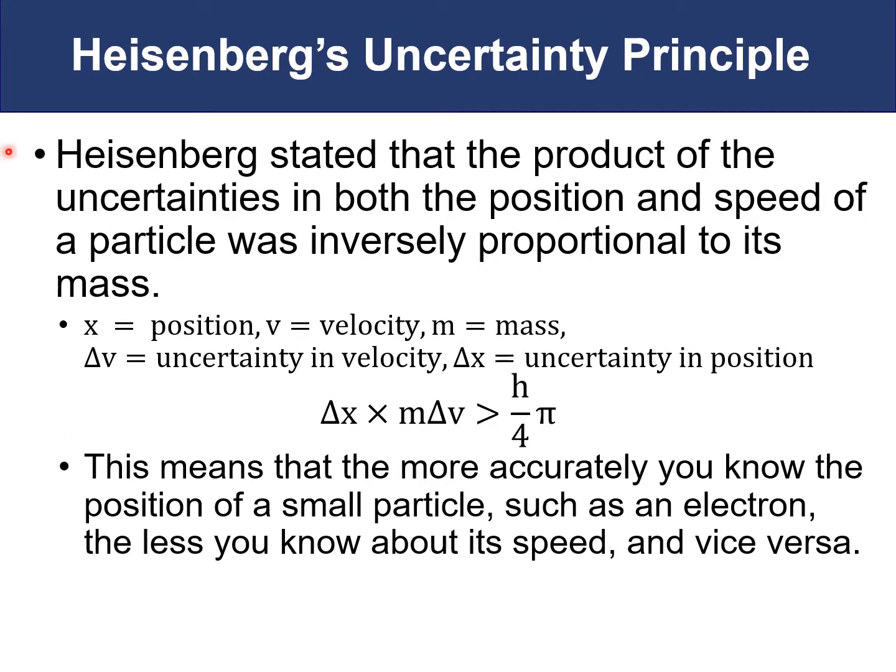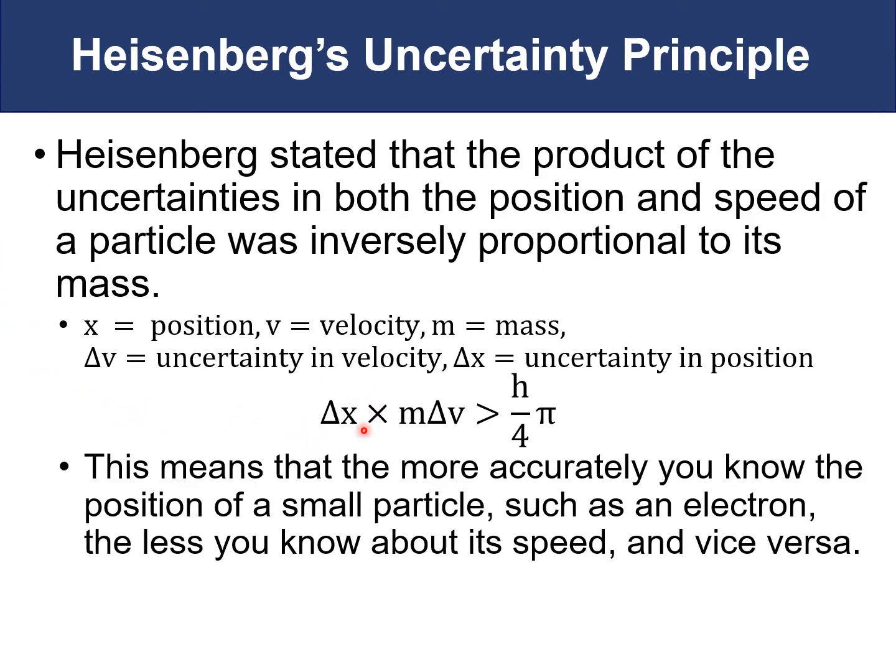This level of uncertainty of one or the other properties as you gain a greater understanding of the other was summarized by Heisenberg when he stated his Heisenberg's uncertainty principle. Heisenberg stated that the uncertainties in both position and speed of the particle were inversely proportional to its mass. This can be summarized via the following equation.